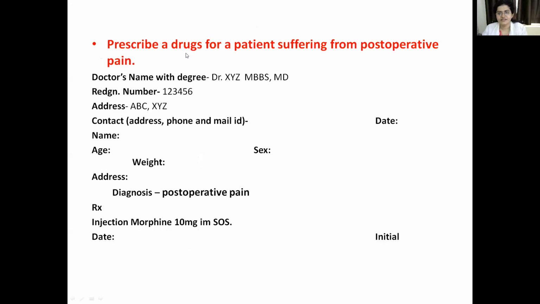Then prescribe drugs for the patient suffering from post-operative pain. For post-operative pain, mostly the drugs we give are opioid analgesics, that is narcotic opioid analgesics, which is morphine. Morphine acts as a good analgesic, both at the supraspinal level and the spinal level. And through which receptors do they act? Mostly through mu receptors.